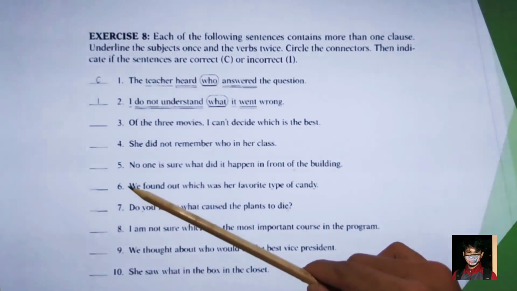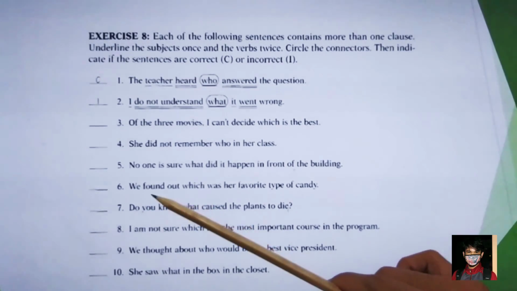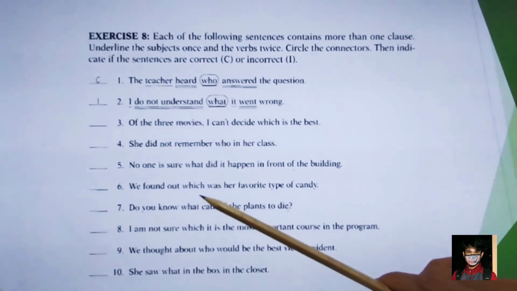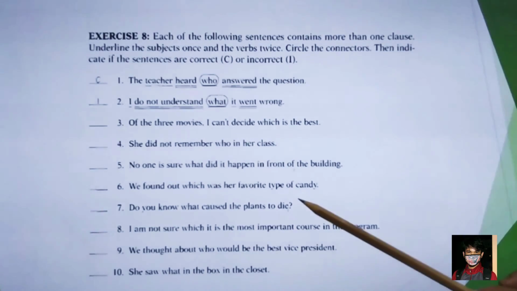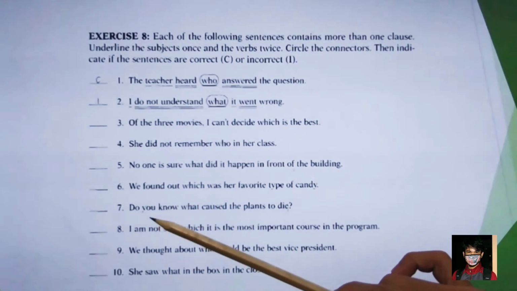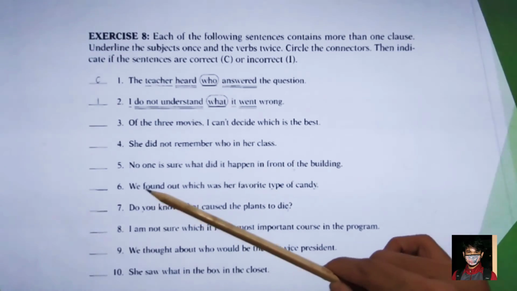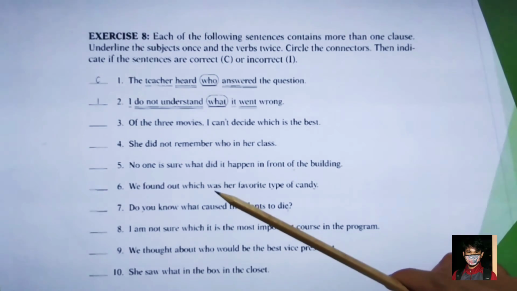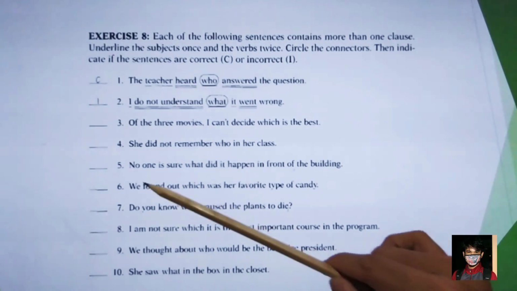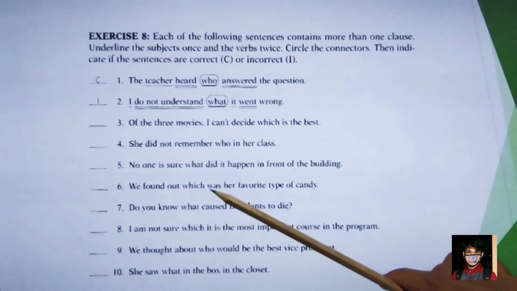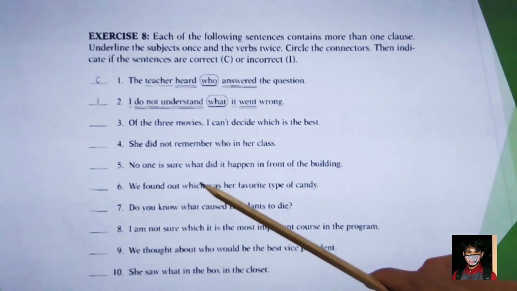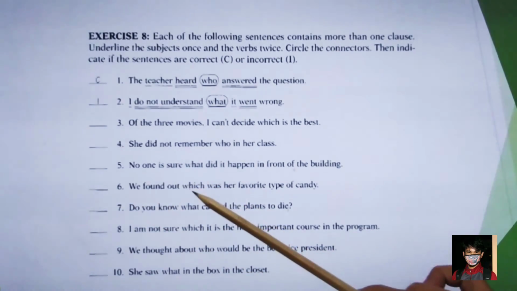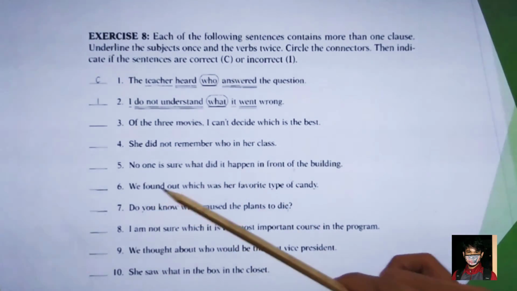Okay, number 6. We found out which was her favorite type of candy. So what about number 6? Is it correct? We, as a subject, found out as a verb, connectors, followed with a dependent verb. So this is the main verb, and this is the dependent verb. So we could say that it is a noun clause, and this one is a correct one. Why? We could substitute this with that. We found that.